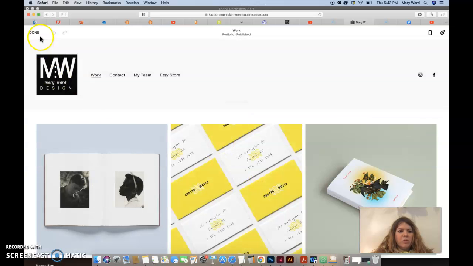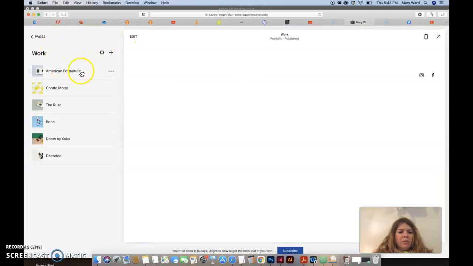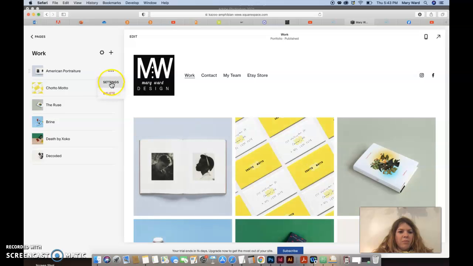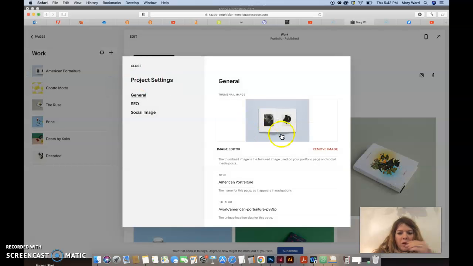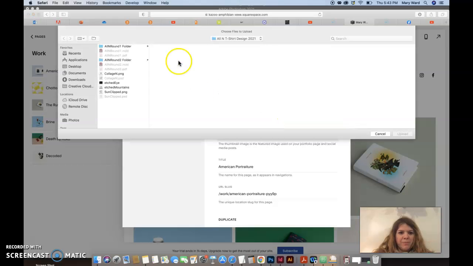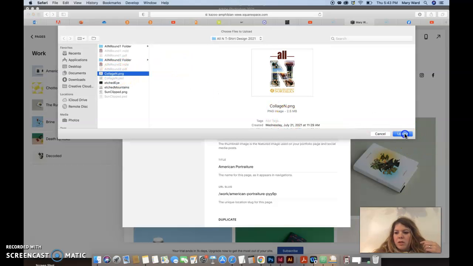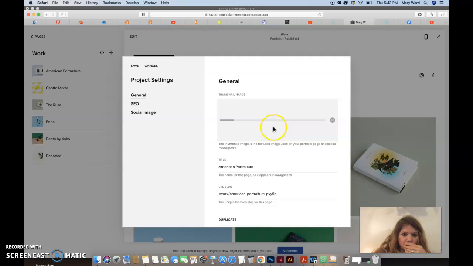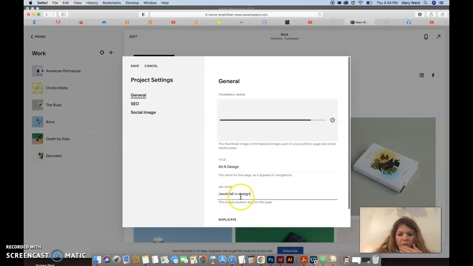Also, another thing I noticed, when I'm done here, we can come over here and actually edit the work that's displayed. So we can go into settings and we can remove this image. We can upload an image. Maybe I want to bring in that collage again here. Change the title of it, like all in design. And then maybe change this to all in design or something like that.